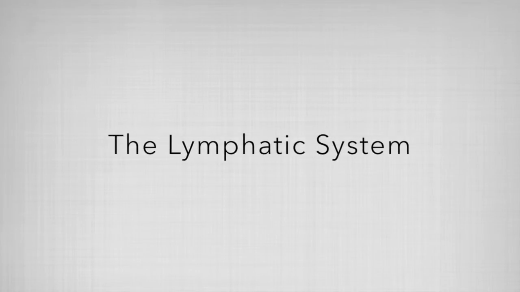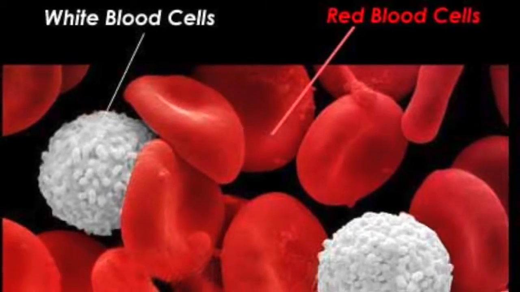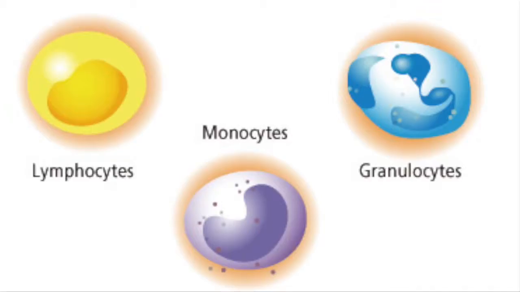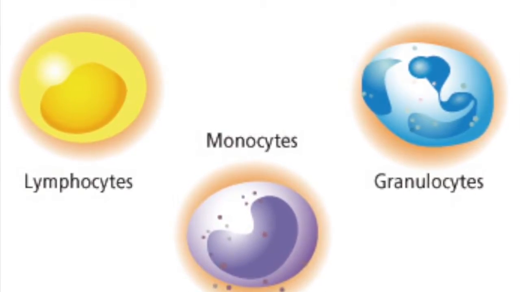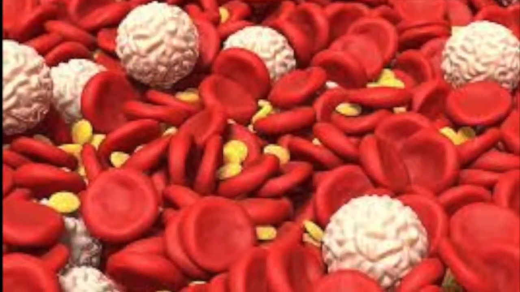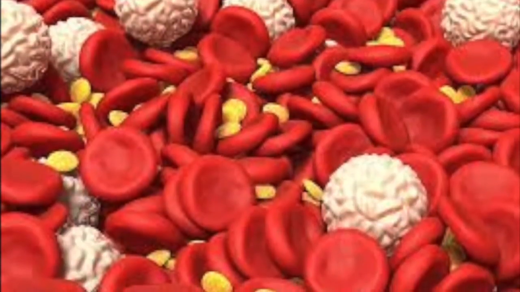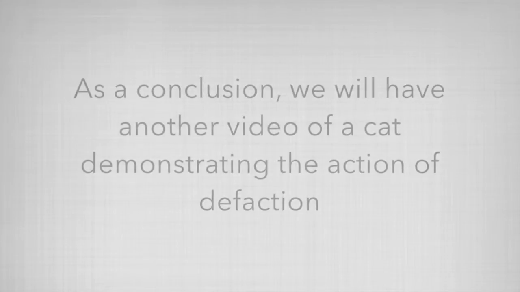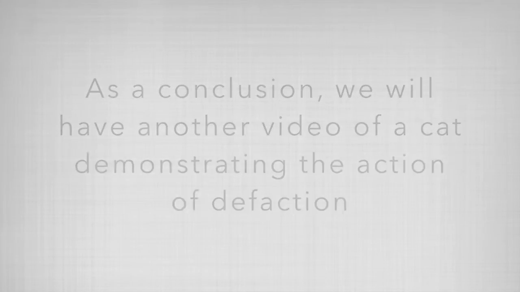The lymphatic system drains lymph from tissues and aids in immunity to protect from foreign bodies. Red blood cells clot blood, and white blood cells fight diseases. There are three types of white blood cells, including granulocytes, lymphocytes, and monocytes. The lymphatic system is able to maintain homeostasis during stress and disease by using white blood cells and red blood cells to fight and maintain a balance. As a conclusion, we will have another video of a cat demonstrating the action of defecation.